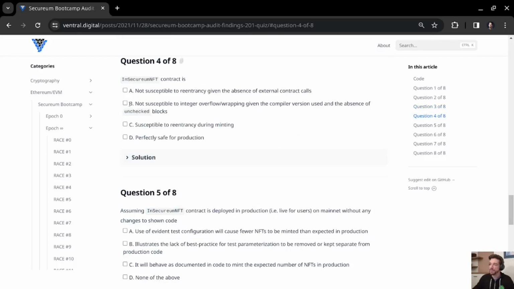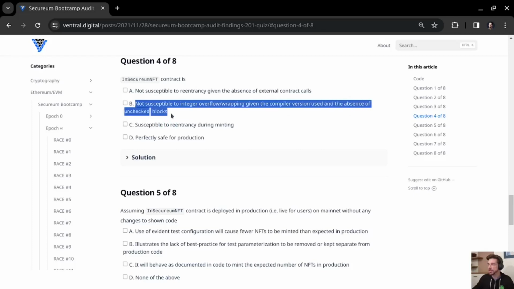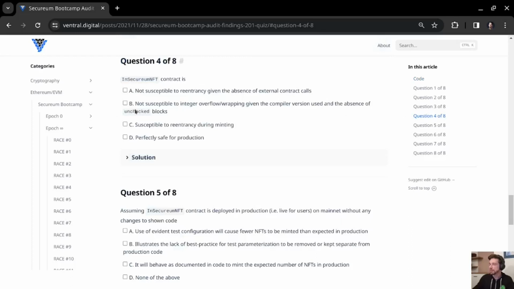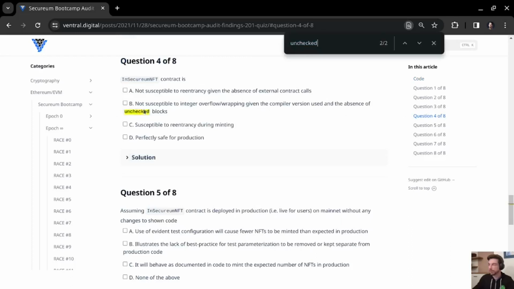Then we have B. It is not susceptible to integer overflow or wrapping given the compiler version used and the absence of unchecked blocks. So what compiler version are we using? We are using Solidity 0.8, which indeed has native protection against overflows. And are we using unchecked blocks anywhere?